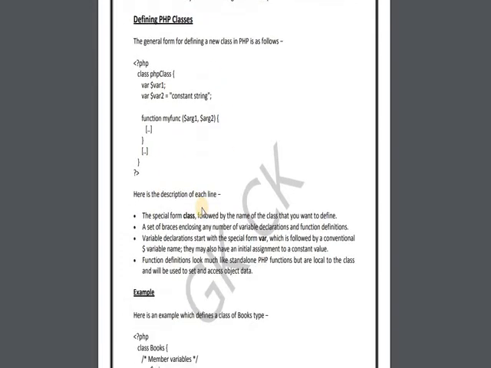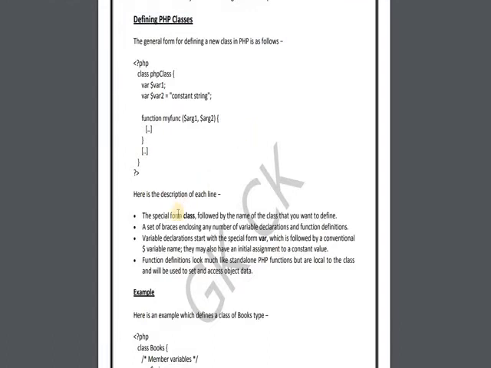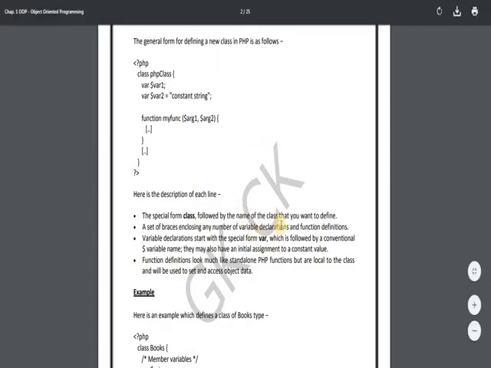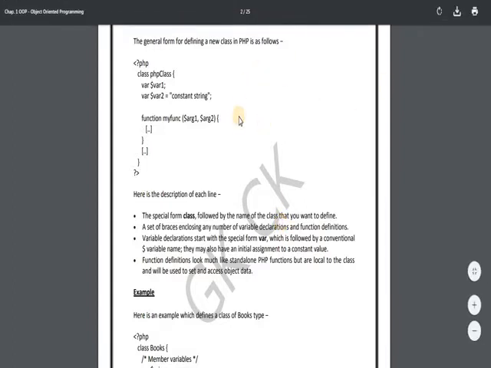Next we have seen how to define a class. In that, the class keyword is used. We have to define different member variables using the var keyword, and if we want to define a member function, then simply we write a function name, and if we are passing arguments, then we have to write arguments. So that was the basic definition of a class, how to define a class using member variables and member functions. Here two things we have to remember: the class keyword is used before the class name and the var keyword is used before defining a variable name. Also a function is as easy as we define in PHP.